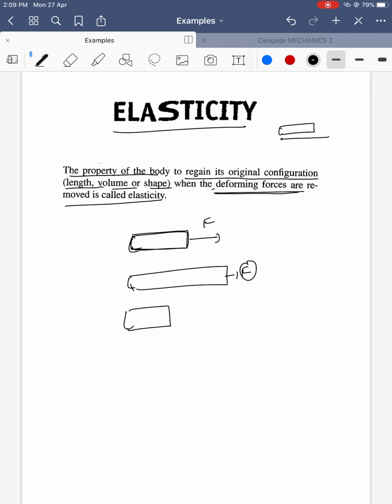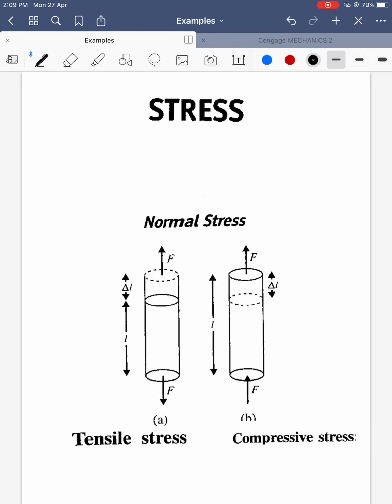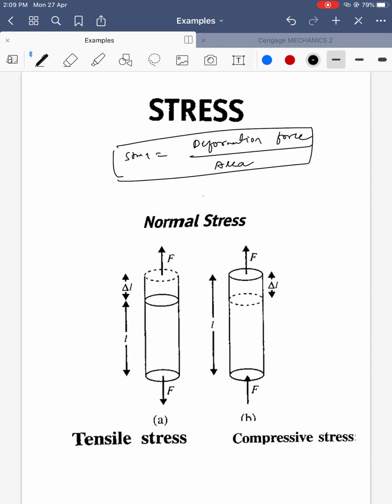Now in this chapter we are going to see different topics. Let's see stress. The basic definition: it is deforming force over area. When you apply a force on the body, the body tries to expand, but the internal molecules try to come back.